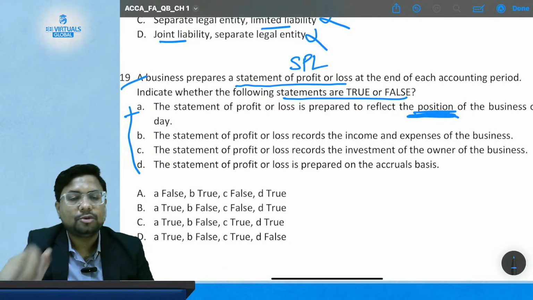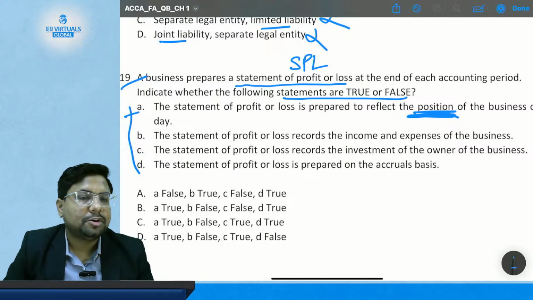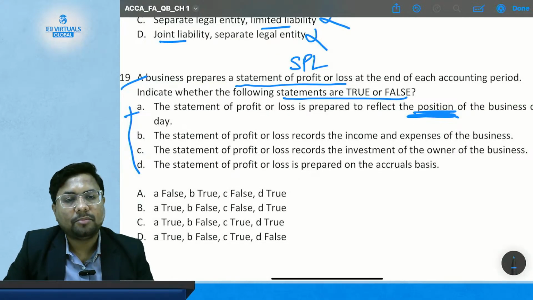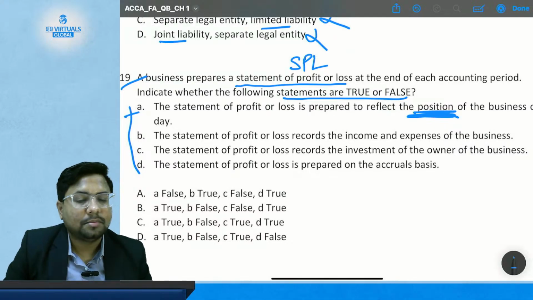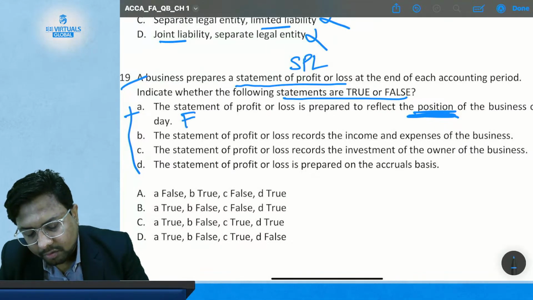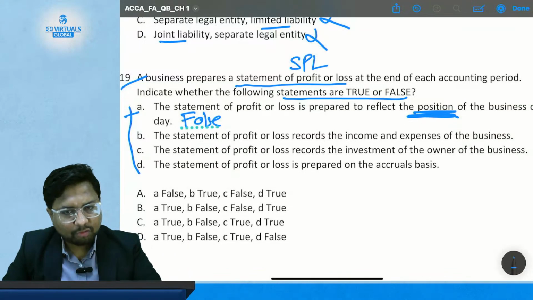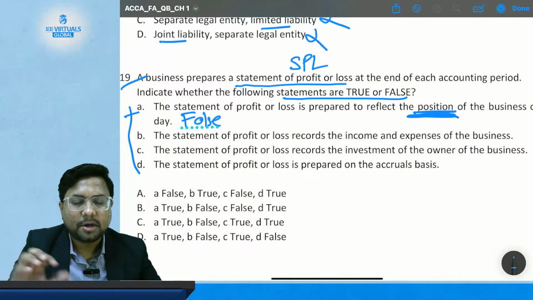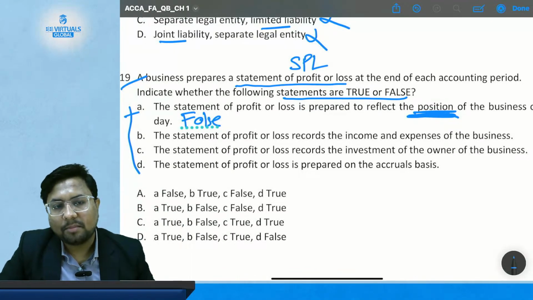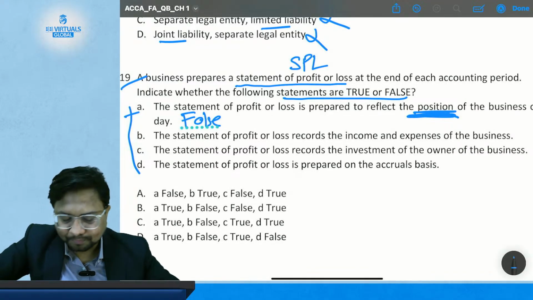The statement of financial position talks about the position of a business, and the statement of profit or loss talks about the performance of the business. So this statement is false. Also, it does not talk about a particular day. The statement of profit and loss will tell you about the entire accounting period, not a particular date. So this statement is false.